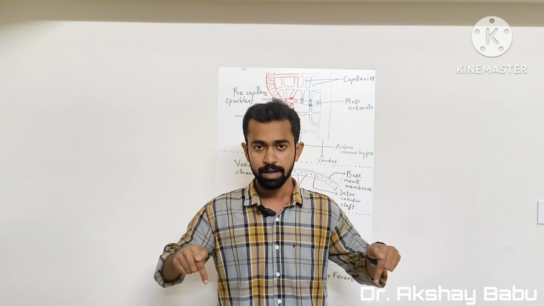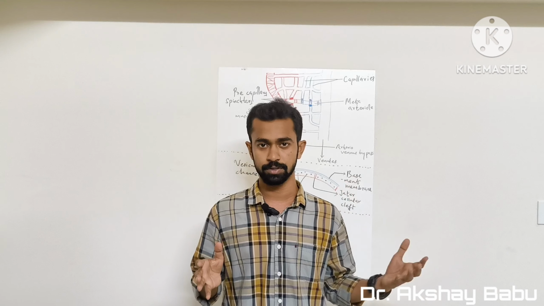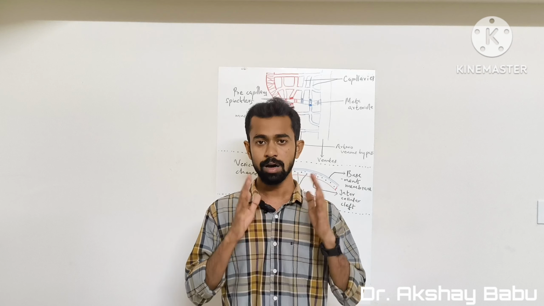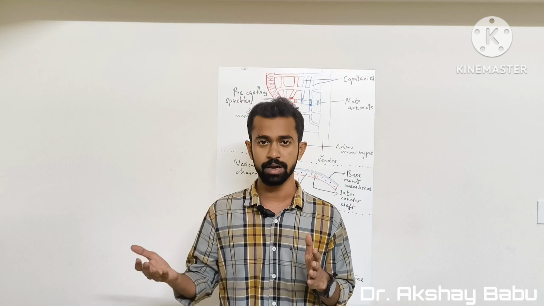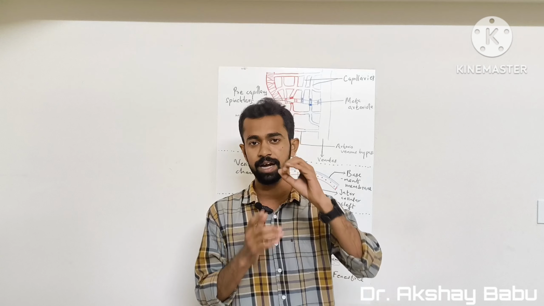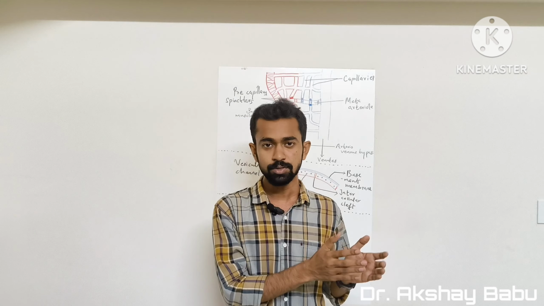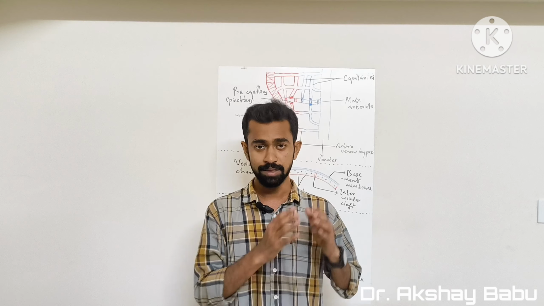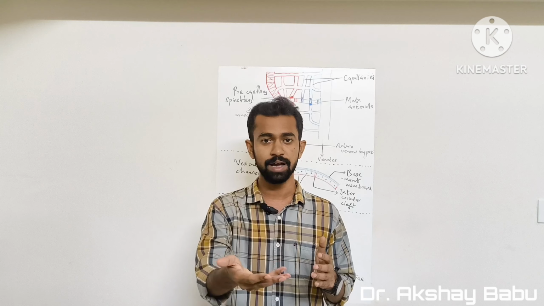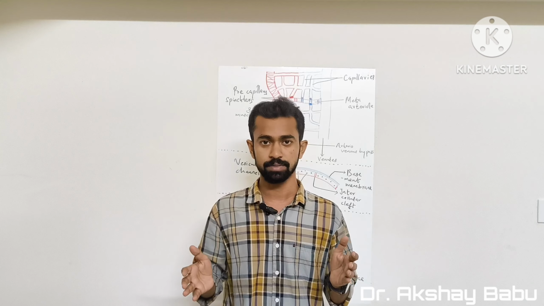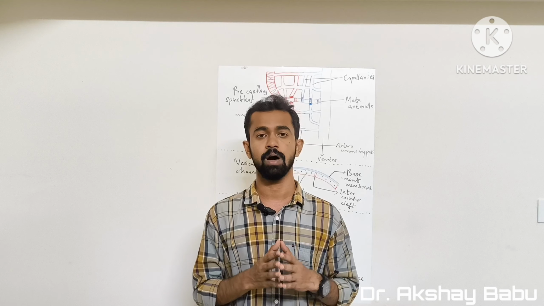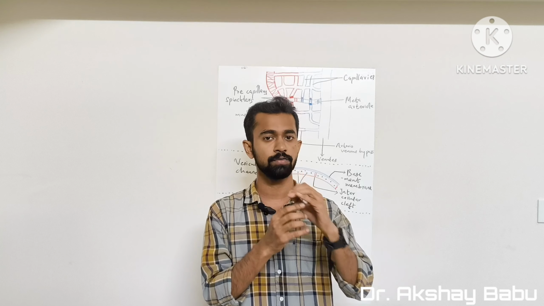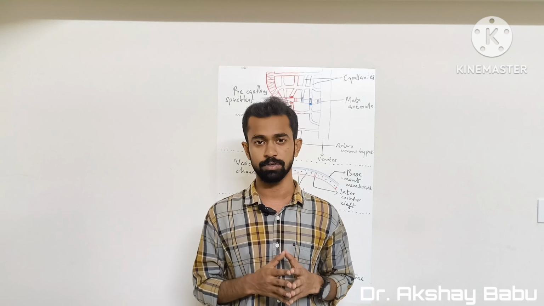Coming to the topic, structure of microcirculation and capillary system. Here, arteries branch 6 to 8 times to become arterioles. These arterioles will always have a diameter of 10 to 15 micrometers. These arterioles will then branch 2 to 5 times in order to become capillaries. These capillaries will always have a diameter of 4 to 9 micrometers.